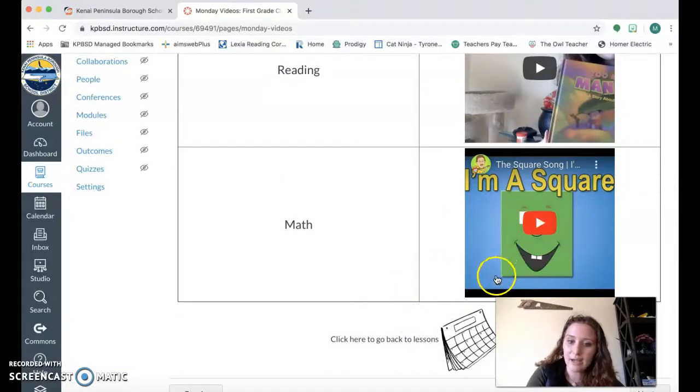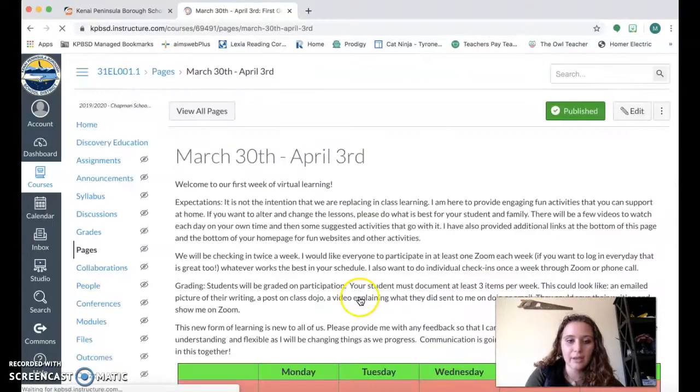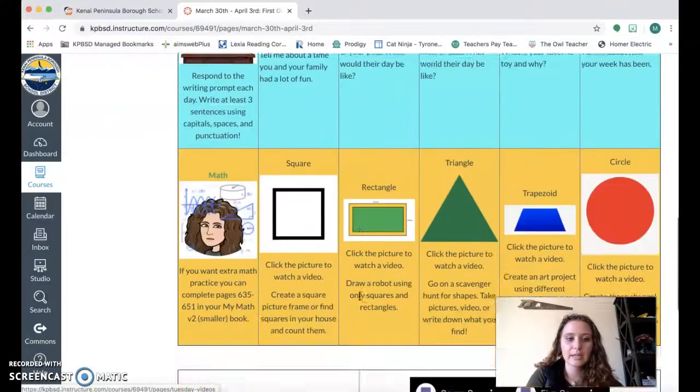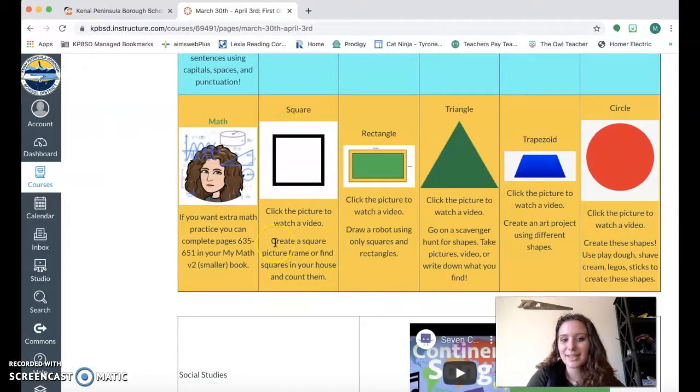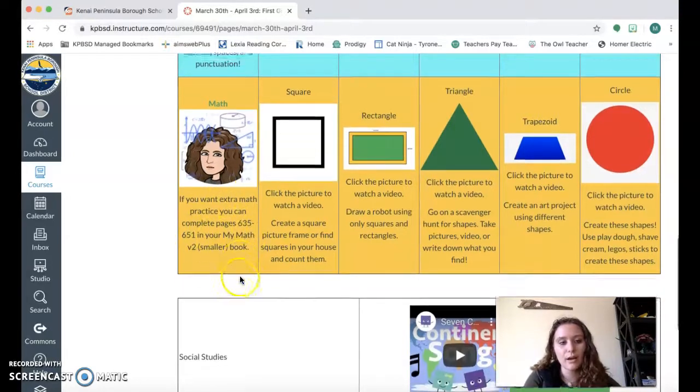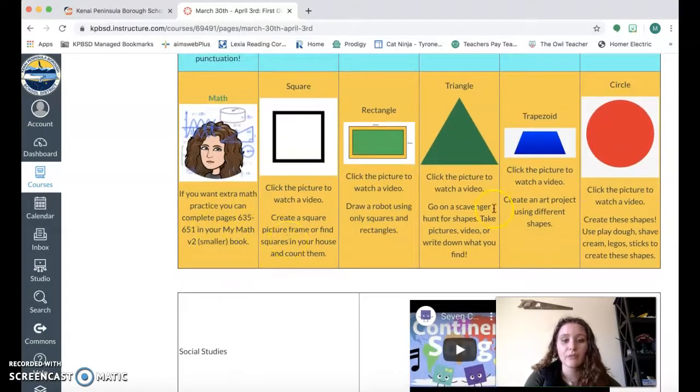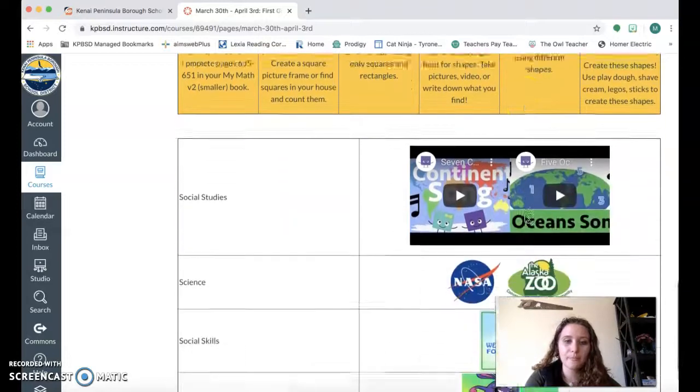So I'll watch that video and then I will click back onto the weekly schedule, and the suggested activity I have for you is create a square picture frame or find squares in your house and count them. See how many squares you have inside of your house today. And then if you did also want a little bit of extra math practice, I have included the math pages for you to link to practice with throughout the entire week.